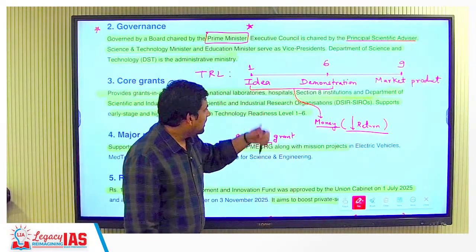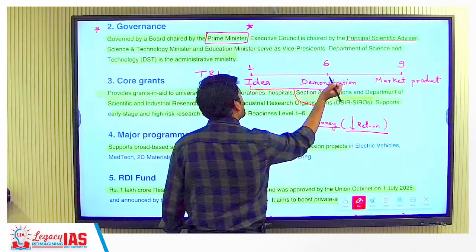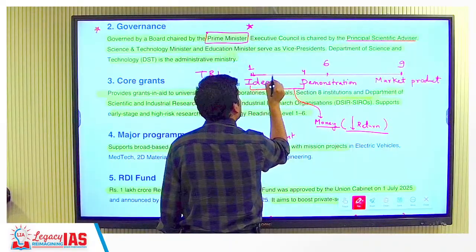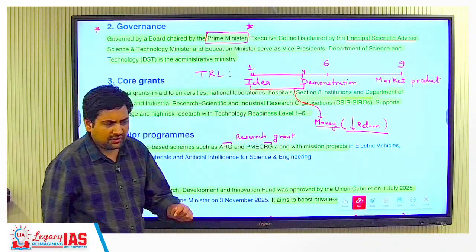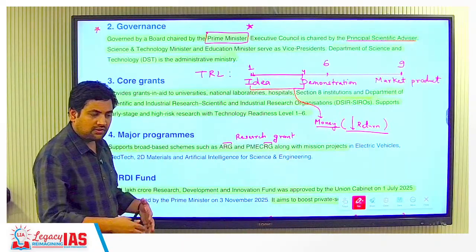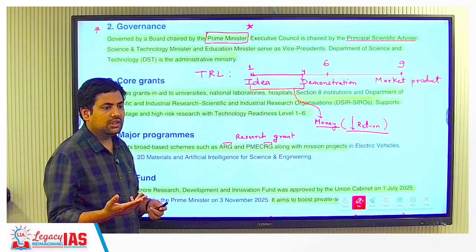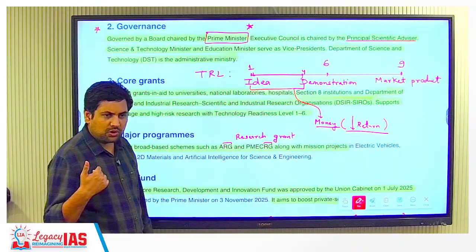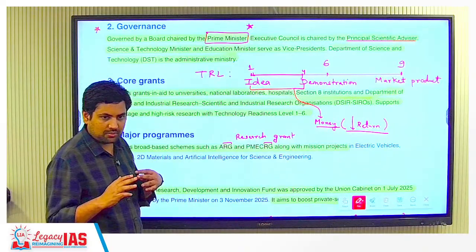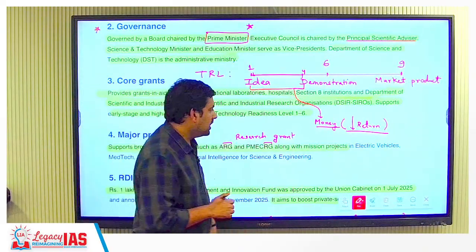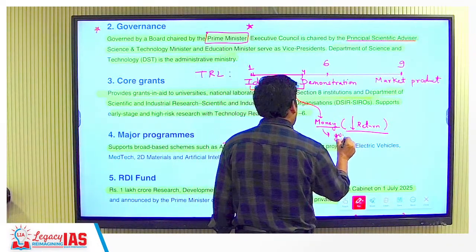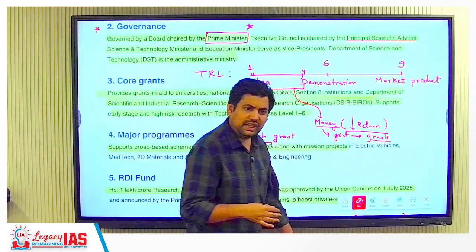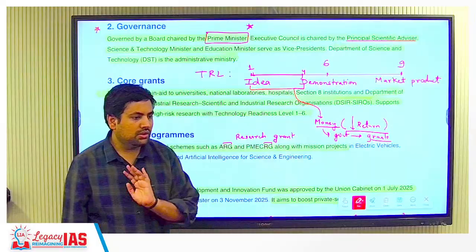Now, don't you think that, especially if I talk about TRL 1 to 4, no private industry really wants to invest in it, because it has to invest a lot of money. For example, fundamental technologies like developing new kinds of LLMs, large language models, cost a lot of money. You aren't even sure that you will be getting back this money. So this has to be taken care of by the government, and for this the governments around the world usually give grants. Directly they are giving grants or money so that you do research on this.